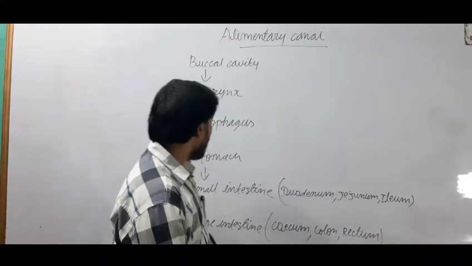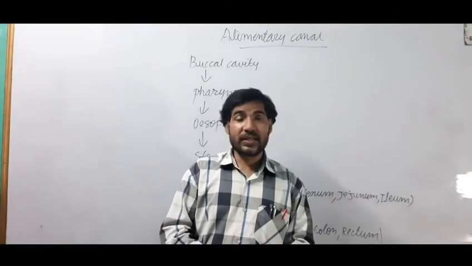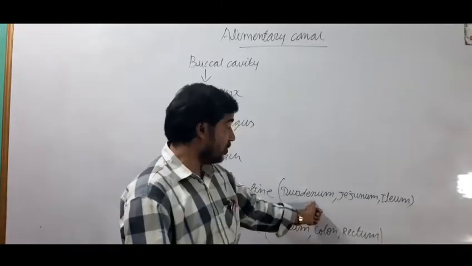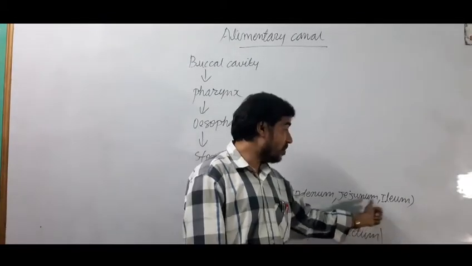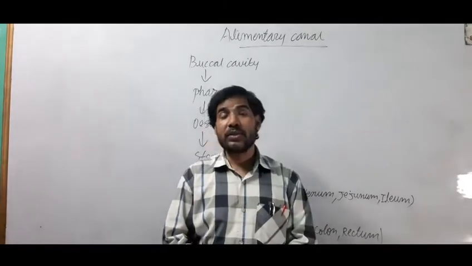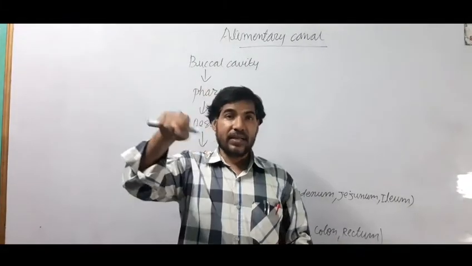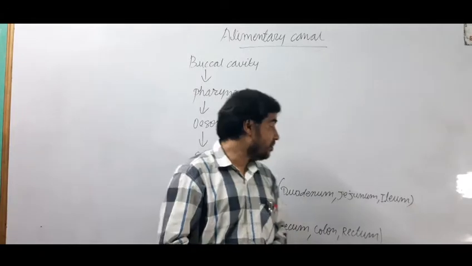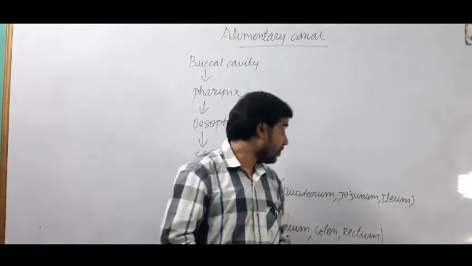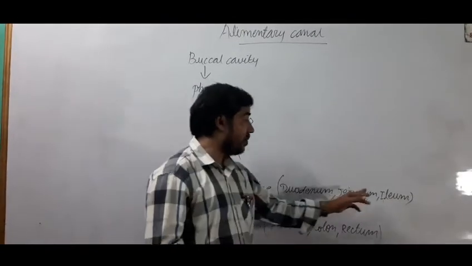After that, the stomach opens into a long tube-like structure that is called small intestine. The small intestine has three parts, in which the first part is called duodenum, the second part is called jejunum, and the third part is called ileum. So duodenum is the first part of the small intestine, which is C in shape. What is the shape of duodenum? It is C letter like structure, which means it is C in shape, and according to some books it is U in shape. So we have seen that the small intestine has three parts: duodenum, jejunum, and ileum.